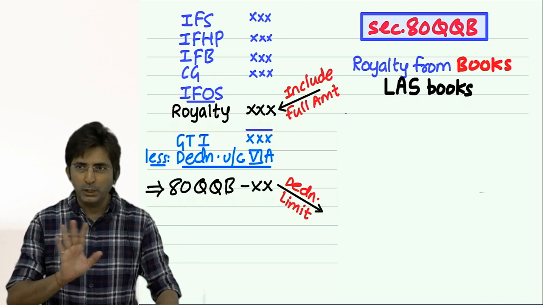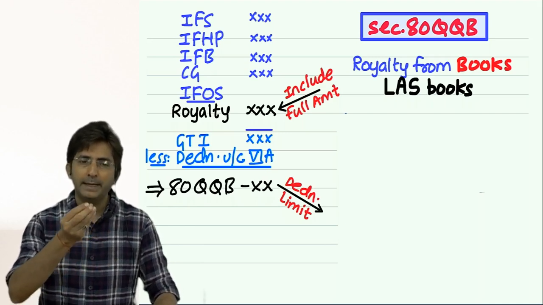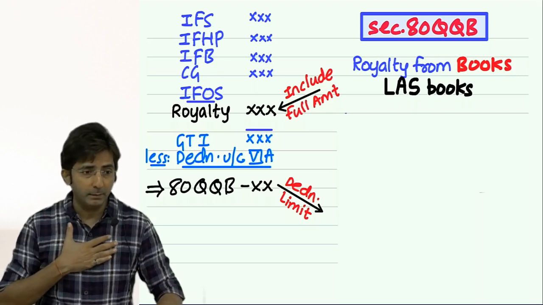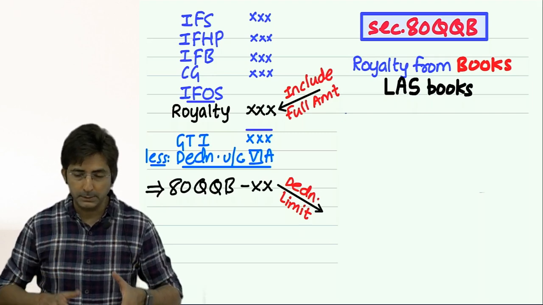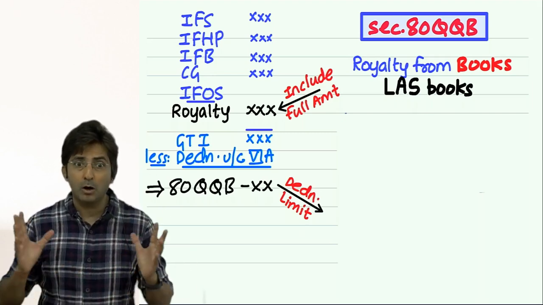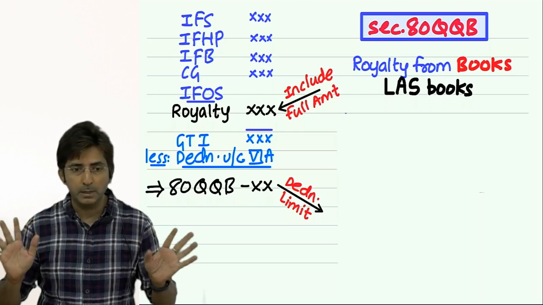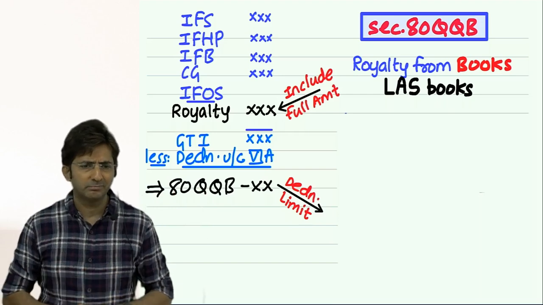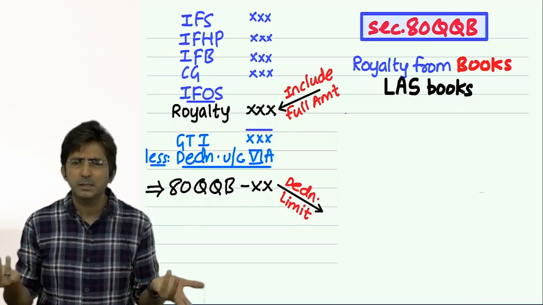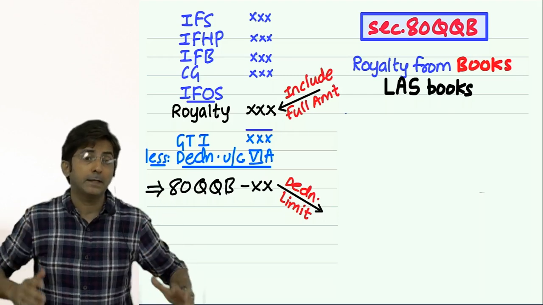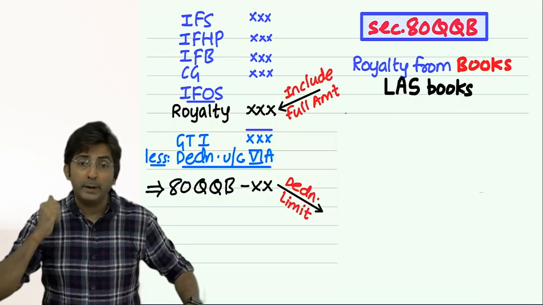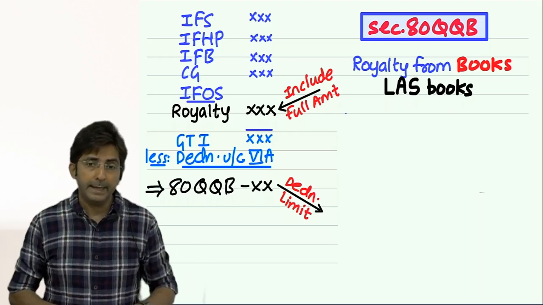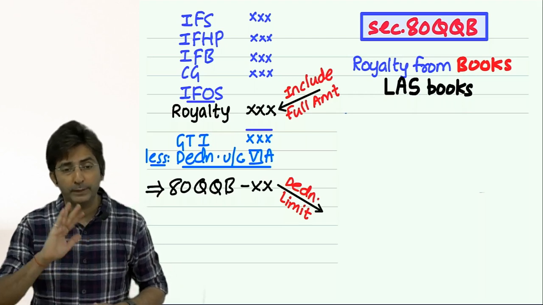But you know, usually publishers give only 10%. Like my book, my CA final book is published. My publisher is in New Delhi, Commercial Law House. They have published my book, and whatever books they sell, they give me only 10%. This is the usual custom in the market. But by chance, if I say, no, I am getting royalty of 20% of the books sold by my publisher, then deduction will be based on only 15%.